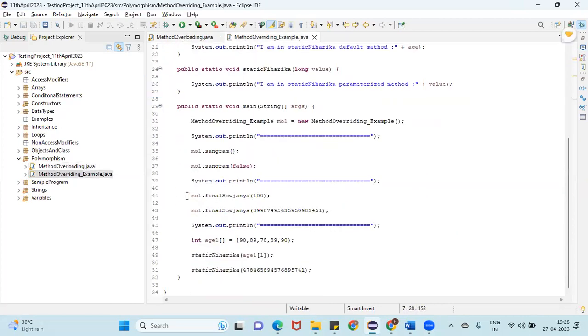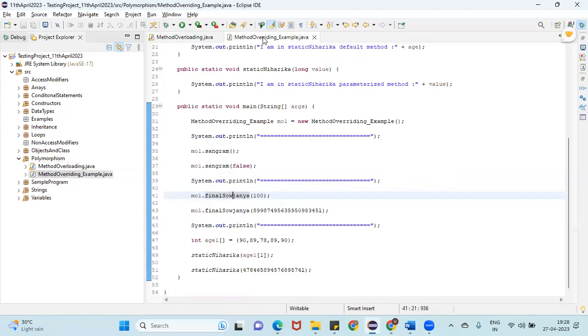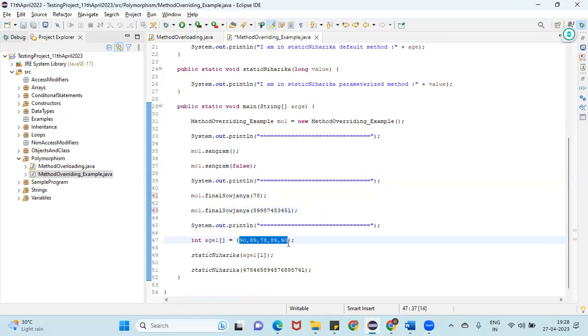And if you observe here, we are calling final methods. Are you able to see this line, line 41? Yes, ma'am. So we can call final methods from the parent class, but we can't override final methods. See here, let me change it to 78 and modify this one. Okay, so here I'm going to change it to 567 908 76856 89762. I'm going to add different things here and call.